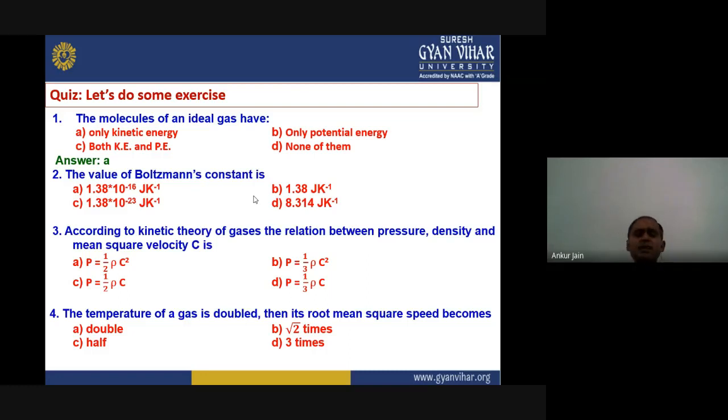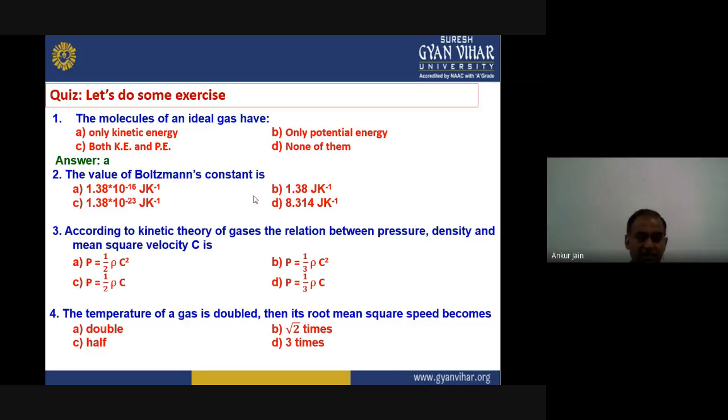Okay. Now, second question is, the value of Boltzmann constant is given by, options are 1.38 × 10^-16 joule per Kelvin, 1.38 joule per Kelvin, 1.38 × 10^-23 joule per Kelvin, and 8.314 joule per Kelvin.